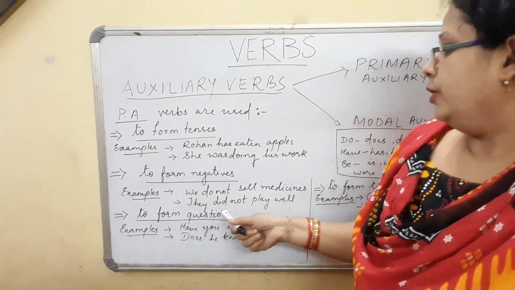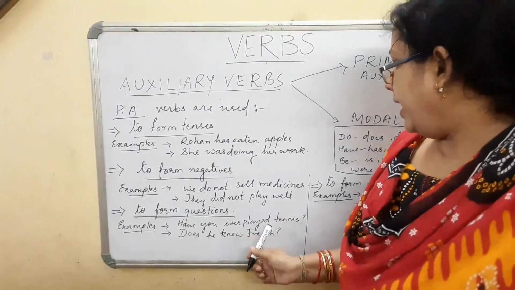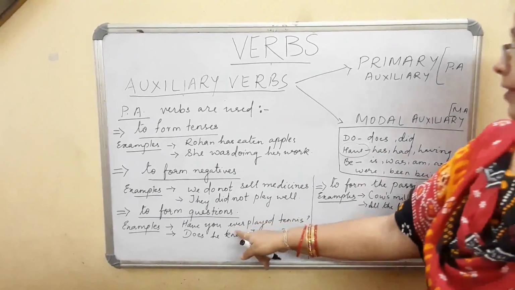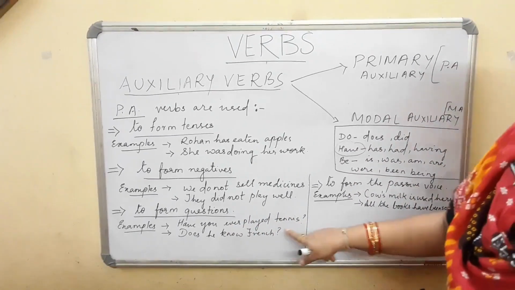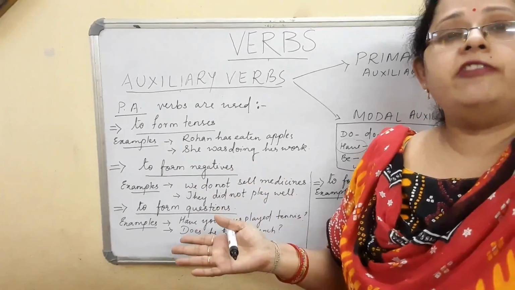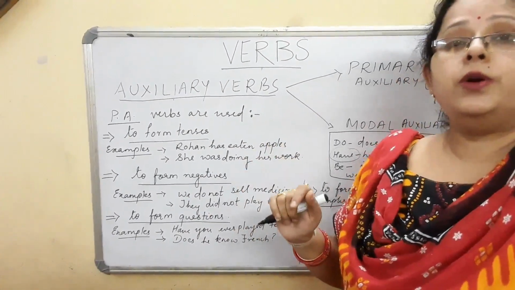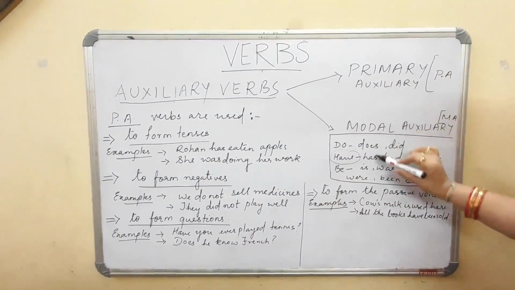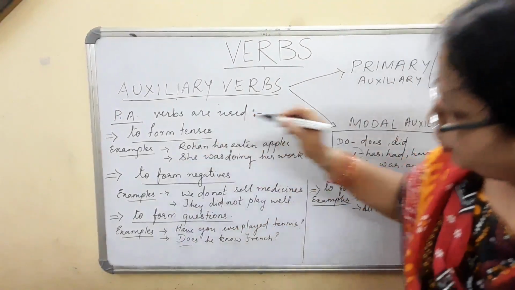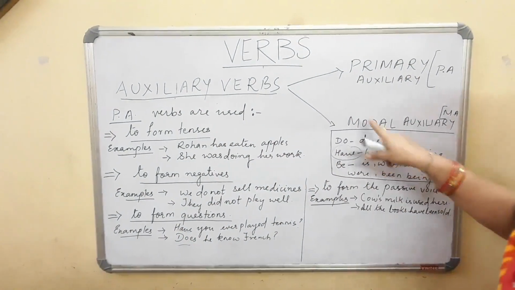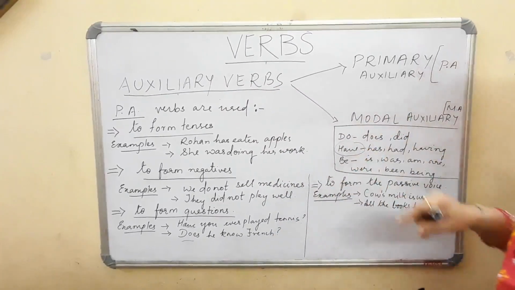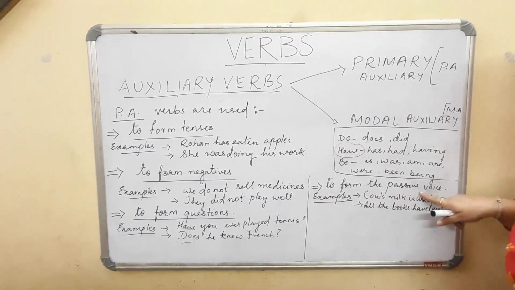Next, where are we using them? To form questions. Have you ever played tennis? Have is taken straight from here. Have you ever played tennis? Does he know French? Did he come to the school? Did he eat well? What was he doing? But we cannot take the what; I have not given what here. I have taken have and does here only to show the uses of have in a different format as a primary auxiliary verb.